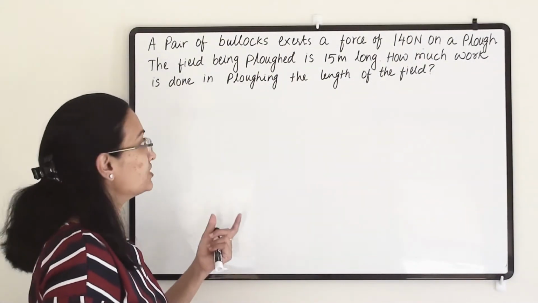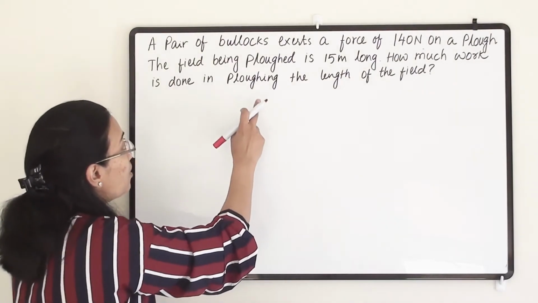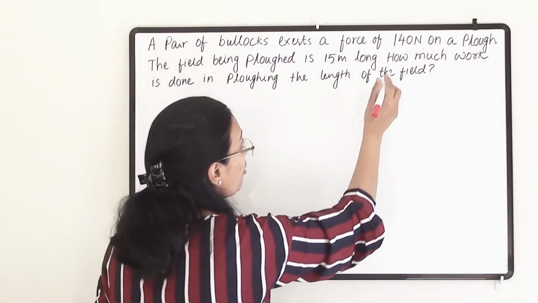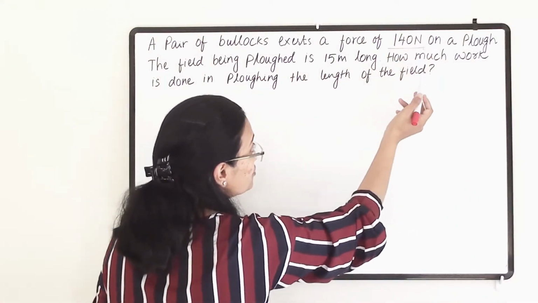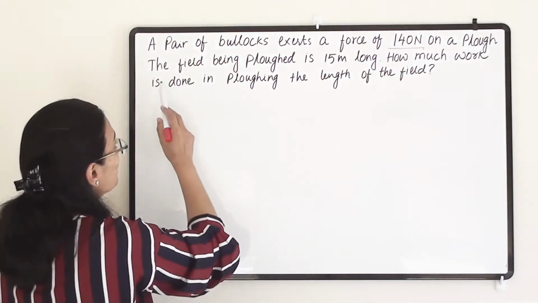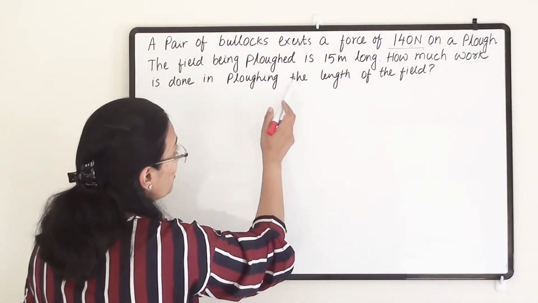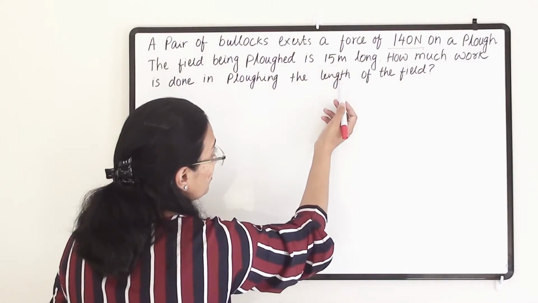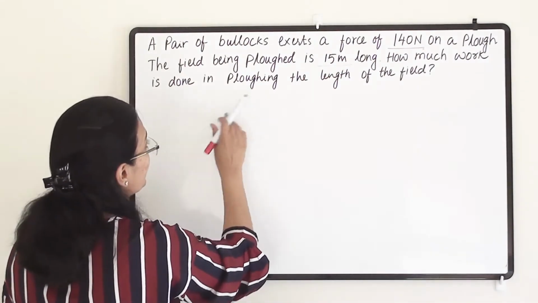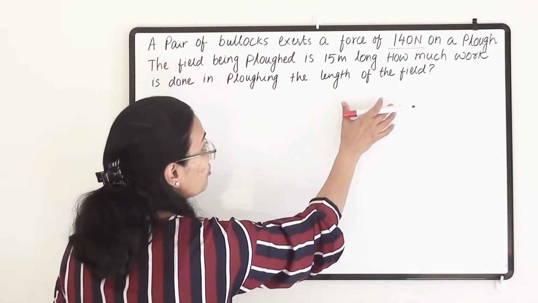Our fourth question is, a pair of blocks exert a force of 140 Newton on a plow. The field being plowed is 15 meter long. How much work is done in plowing the length of the field?